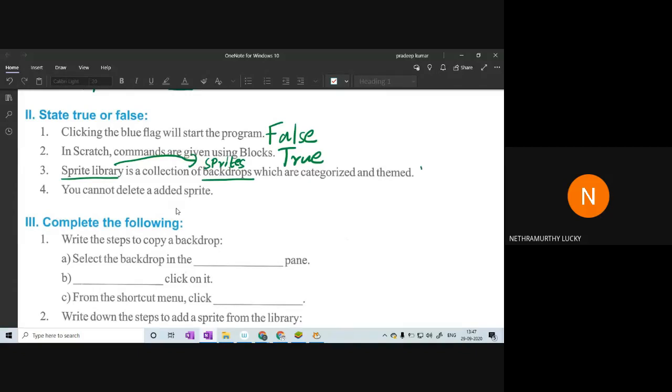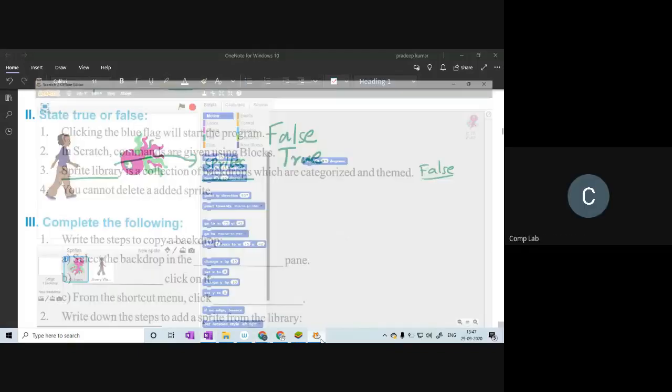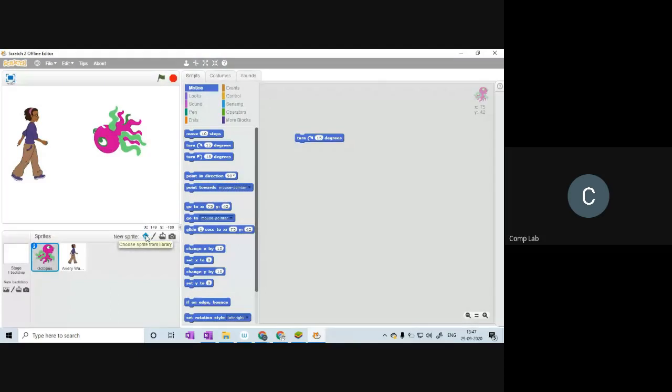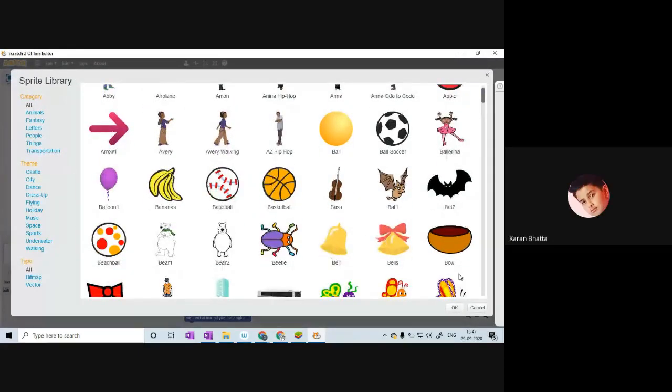All right, let's discuss question by question. What is the third one, sir? Let me explain. The third one is about the sprite library. The sprite library is a collection of sprites which are categorized in themes. Instead of sprites, they've written backdrops. So this is false. Let me show you. Here we have our sprite library. If I click on sprite library, I can see lots and lots of sprites.